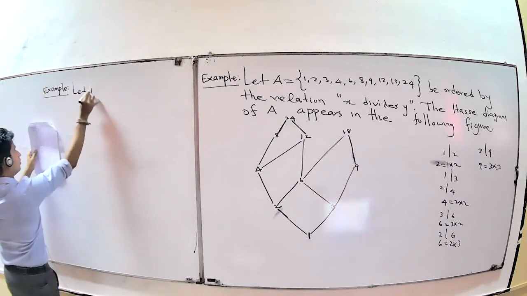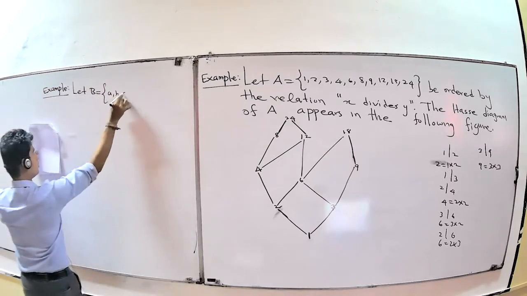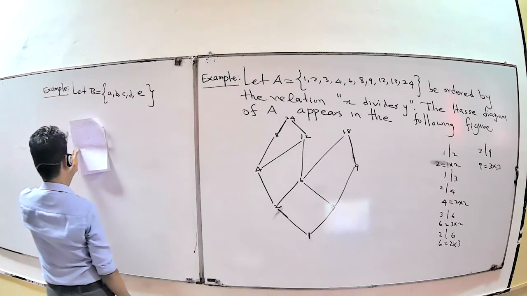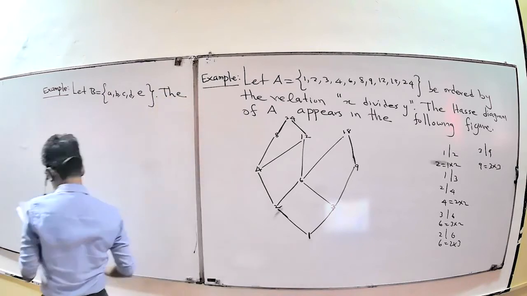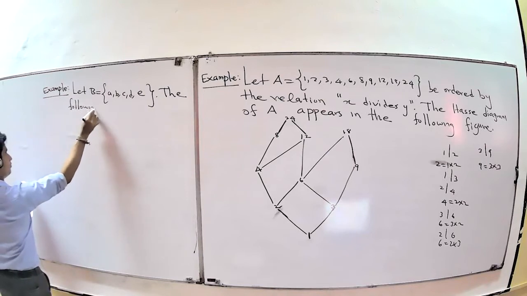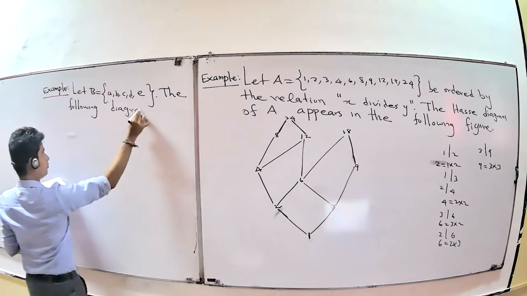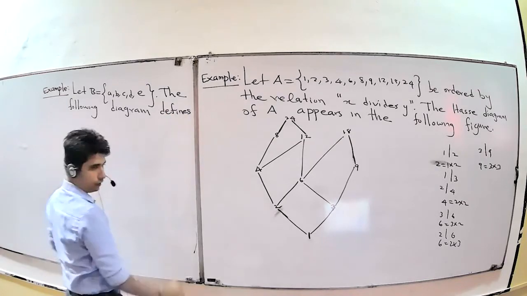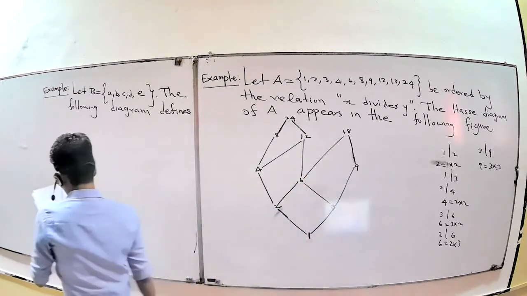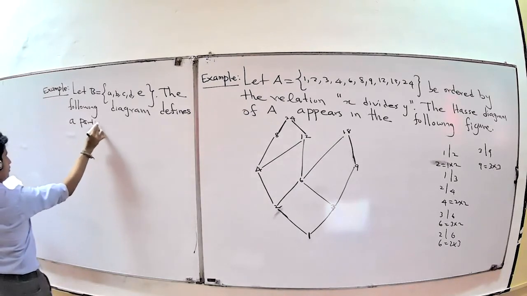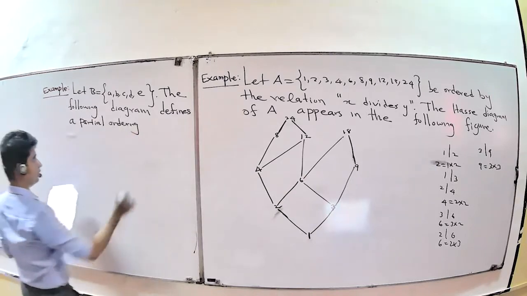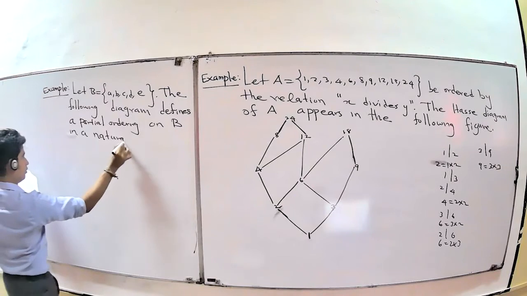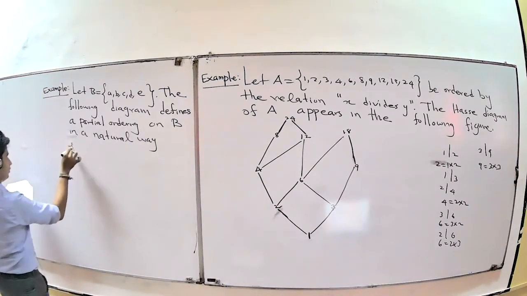Let V be a set. The following diagram defines a partial ordering on B in a natural way.